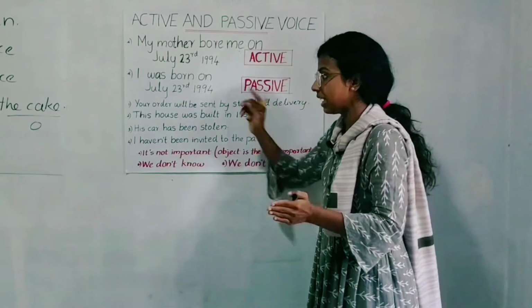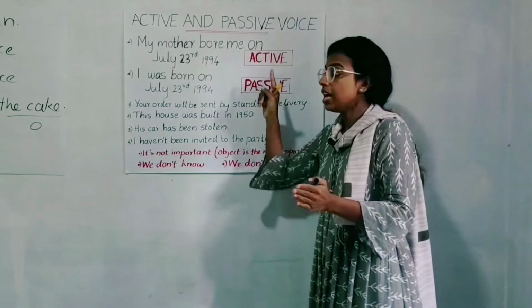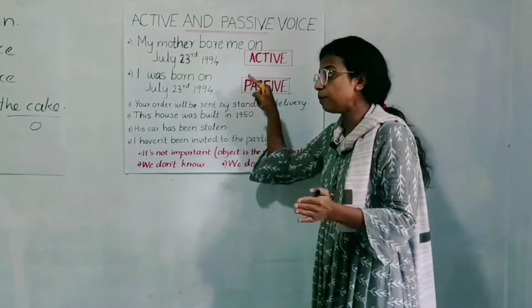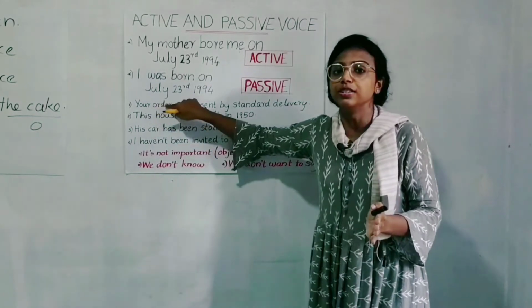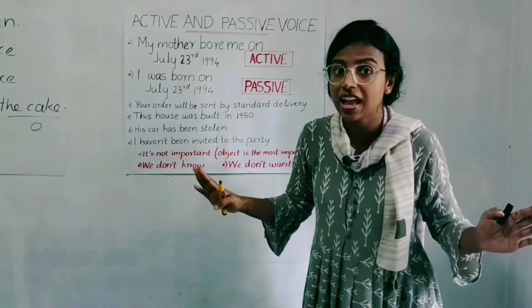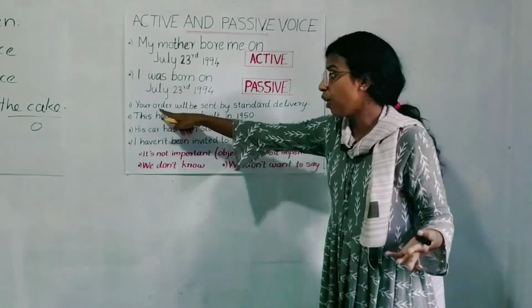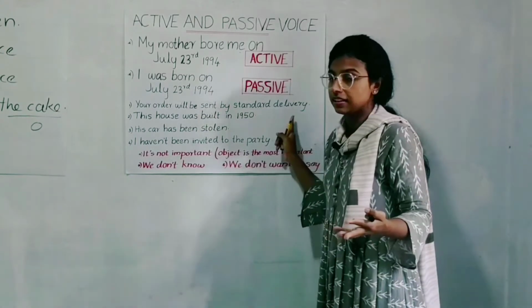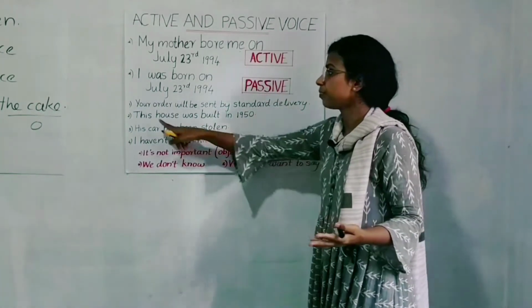But when they say, your order will be sent by standard delivery, the importance is given to the object, that is, your order. Your order is important for the company, not who is delivering. So, your order will be sent by standard delivery. That is in passive voice.